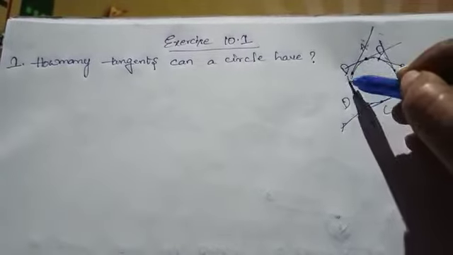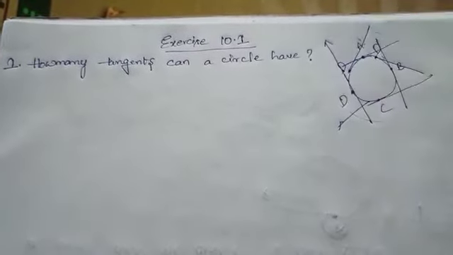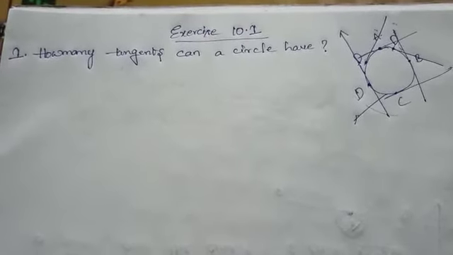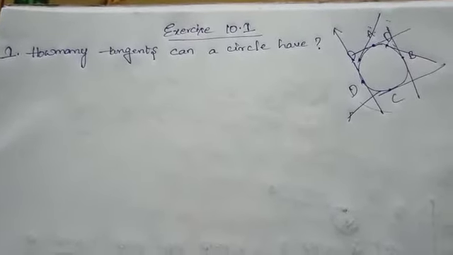Here we can draw infinitely many tangents. So the answer is: a circle can have infinitely many tangents.